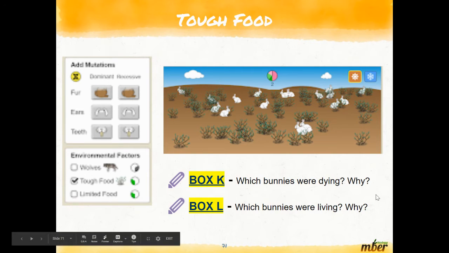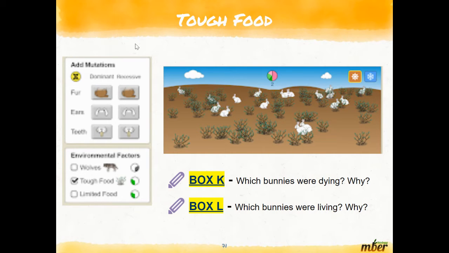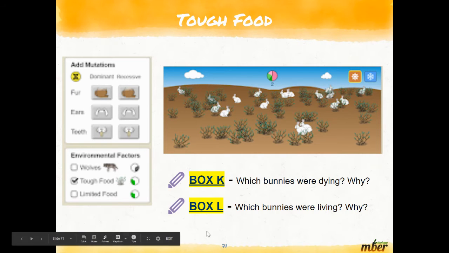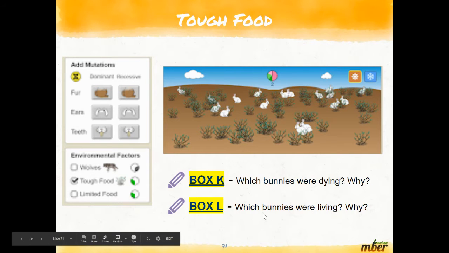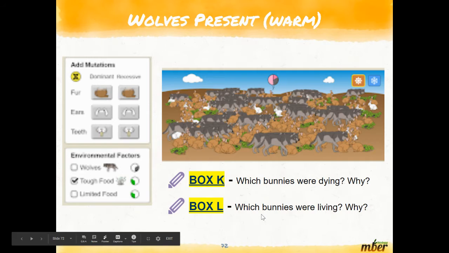Box K. So you guys did this. Which bunnies were dying when the food was tough like this? Was it the bunnies with the short tooth or the long tooth? What do you think? In box L, which bunnies were living? When the food was tough, what bunnies were living? What bunnies were dying? When wolves were present in the warm climate, when wolves were present in the cold, what did you guys notice? Fill in those questions.